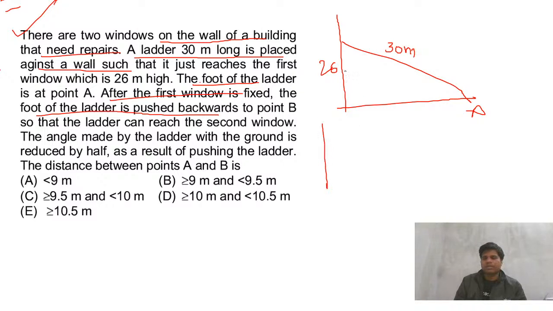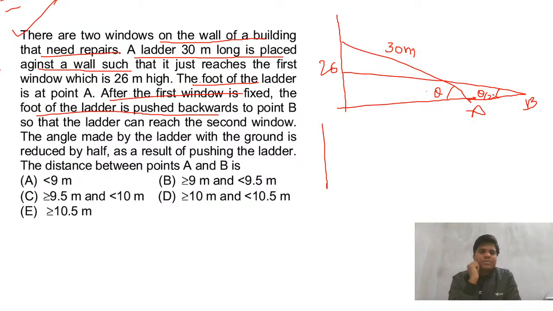So that the ladder can reach the second window, the angle made by the ladder with the ground is reduced by half. So if this was theta, this will be theta by 2. So now what we need, we can first find this thing.